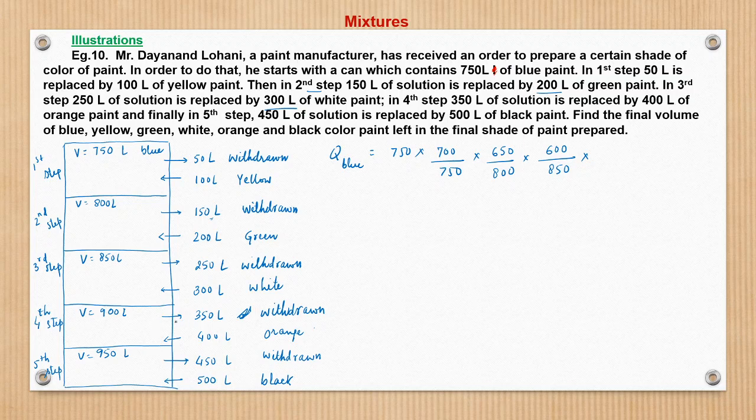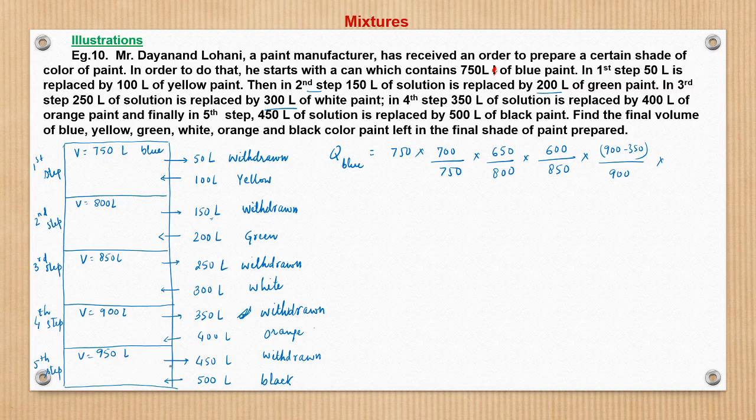Then with the addition of white color, there is no change to the quantity of blue. Now at the start of the fourth step, out of 900 liters, 350 goes out. In this 350 there would be some blue quantity also. So what remains after this step is 900 minus 350 upon 900. With the addition of 400 liters of orange, no change to the blue.